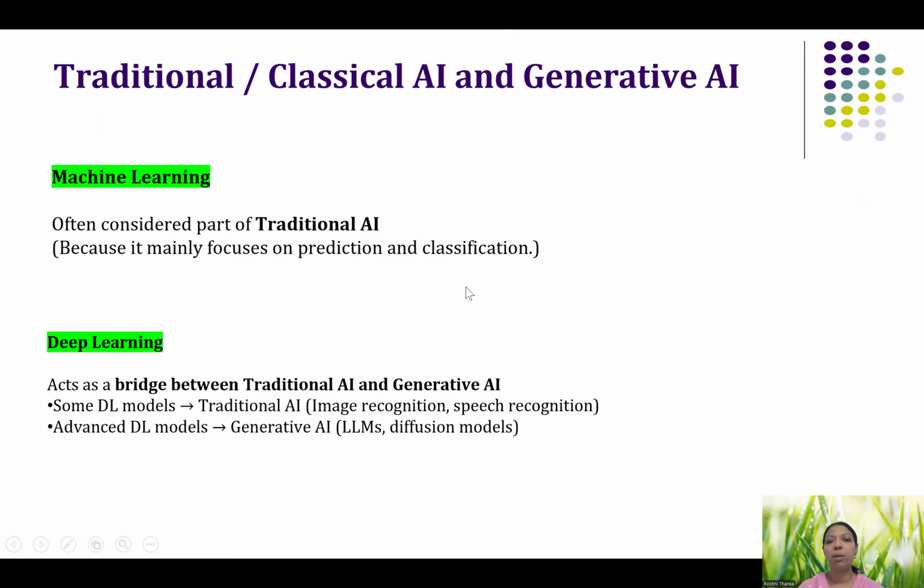So here come the different generative AI models. For text generation, we have different models. For audio and video, we have different models. For images, we have different models. For example, LLMs, diffusion models, and so on.